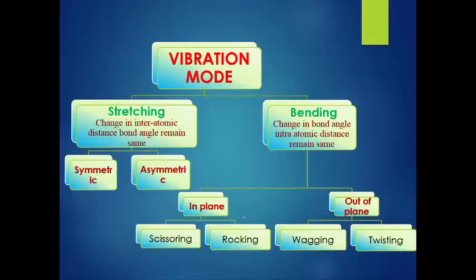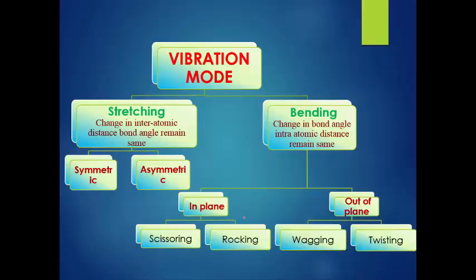This is the schematic classification of the vibration modes. There are mainly two modes, stretching and bending. Stretching is a change in the interatomic distance, but the bond angle remains the same. In case of bending, there is a change in bond angle, but the atomic distance remains the same.